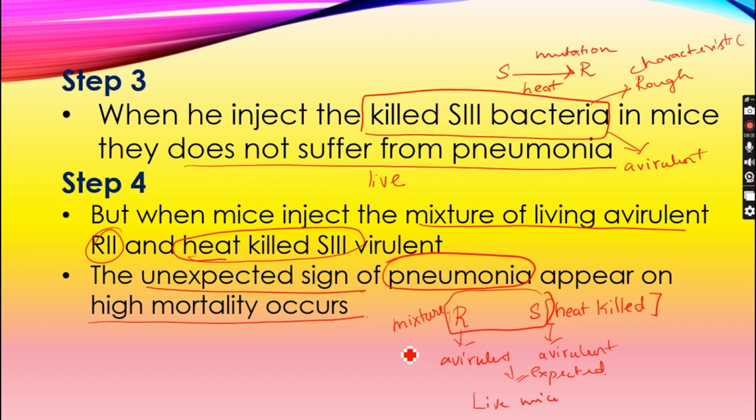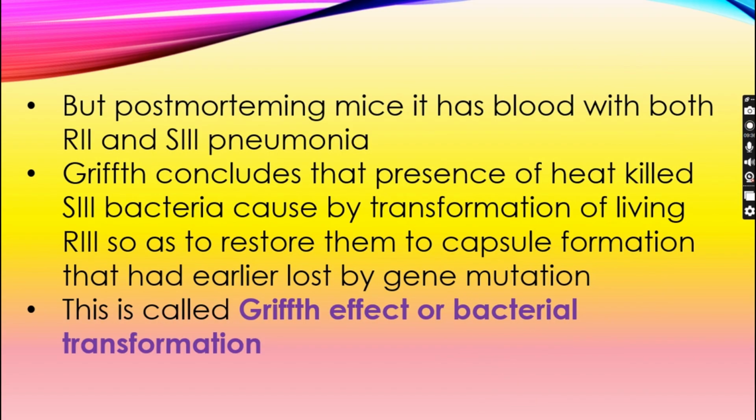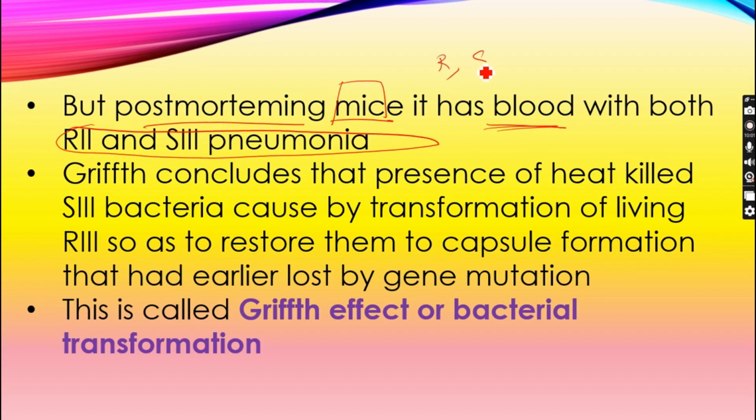This is going to be the base for the transformation principle. Here, it was found that the blood of the mice consists of both rough and S strain. That means R strain and S strain, both were present.